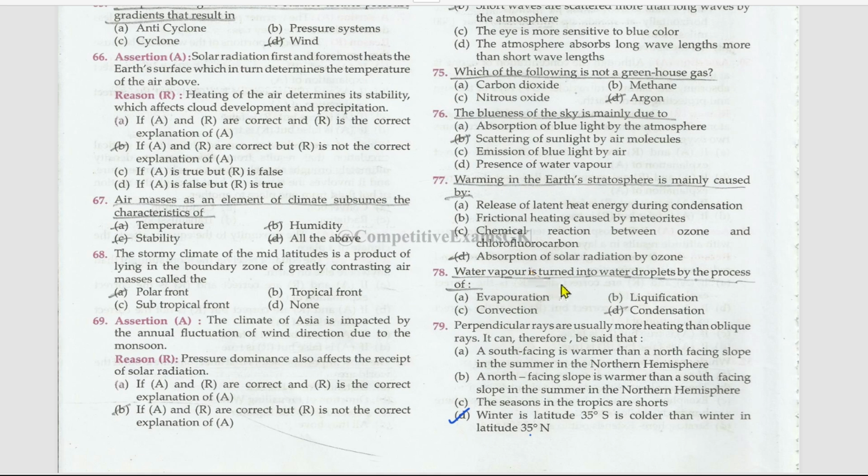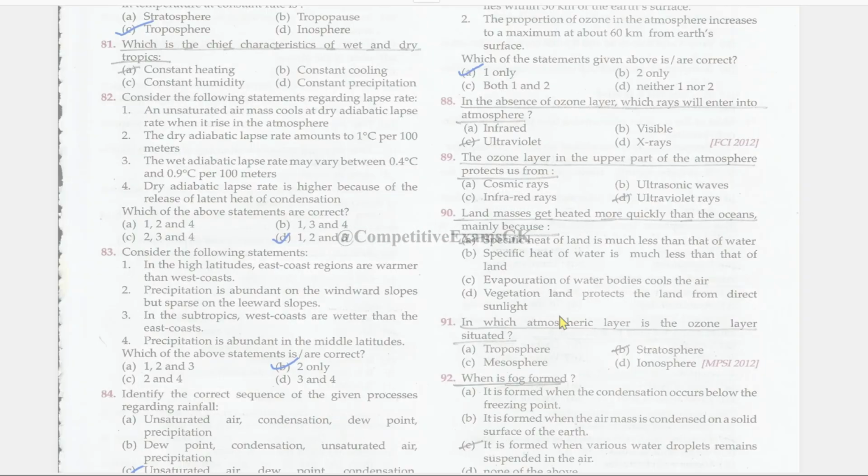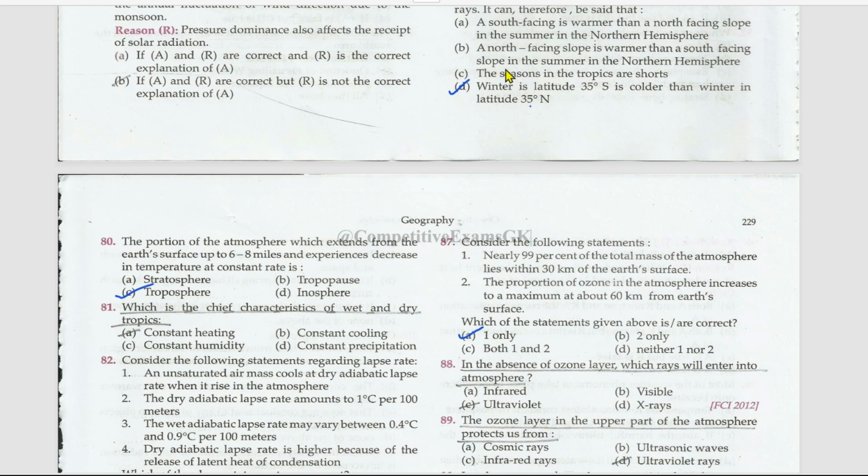Water vapor is turned into water droplets by the process of condensation. Perpendicular rays are usually more heating than oblique rays. It can therefore be said that winter in latitude 35 degrees south is colder than winter in latitude 35 degrees north. Winter in latitude 35 degrees south is colder than the winter in latitude 35 degrees north.